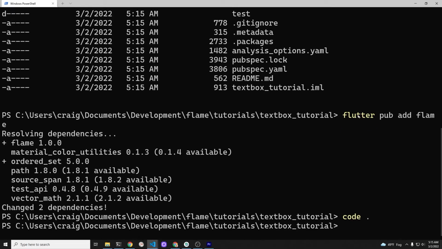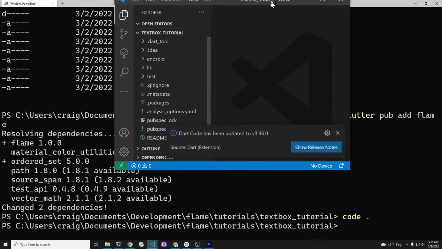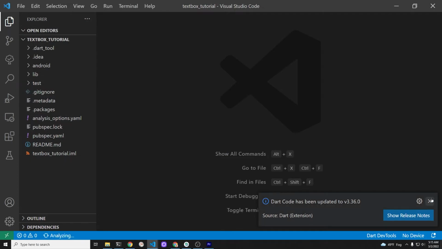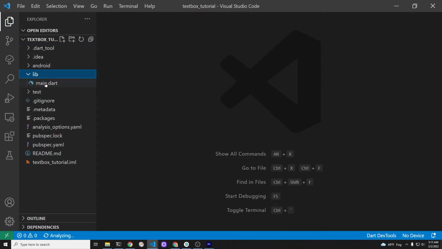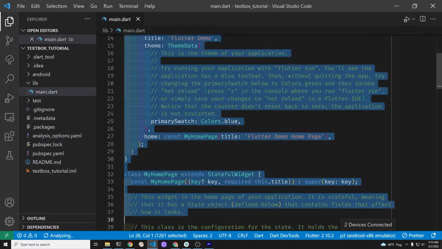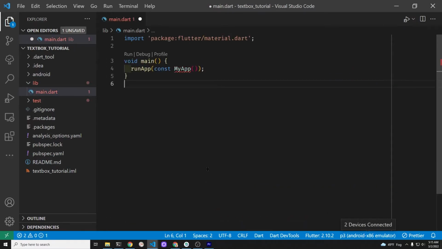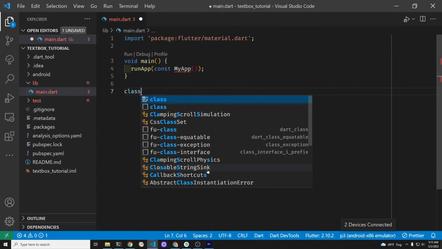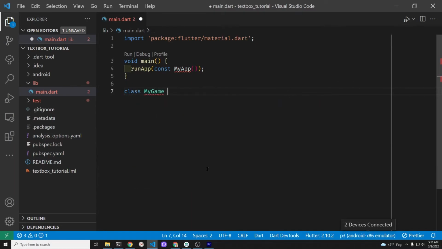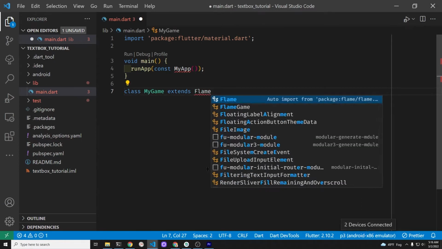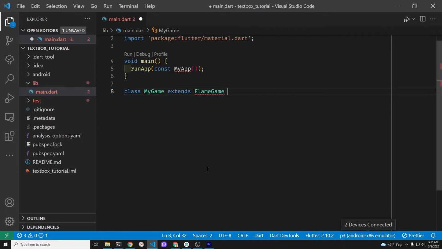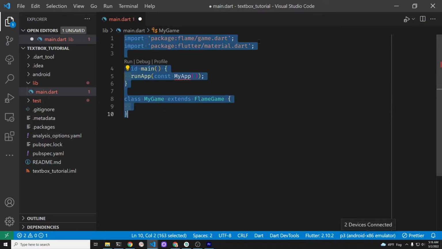pubspec.yaml file. And then I'm going to start up VS Code. I have the VS Code extensions for both Dart and Flutter already pre-installed. I'm going to delete most of the example code that came with flutter create. And then I'm going to create a new class that extends the FlameGame. FlameGame is from the Flame system, so you will need to import it. There was an automatic import on line 1 to import the package